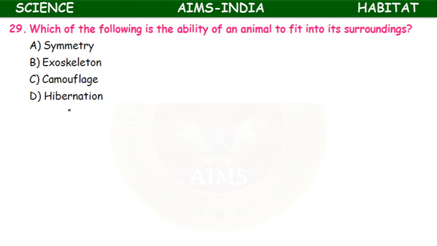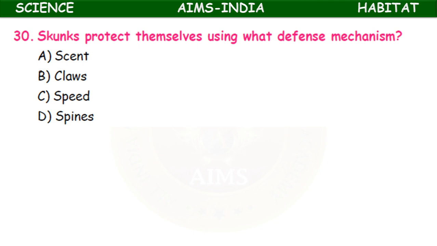Which of the following is the ability of an animal to fit into its surroundings? Symmetry, exoskeleton, camouflage, hibernation. It is camouflage which helps it fit into its surroundings. Skunks protect themselves using what defense mechanism? They produce some foul smell. The scent, claws, speed, spines. It is the scent.